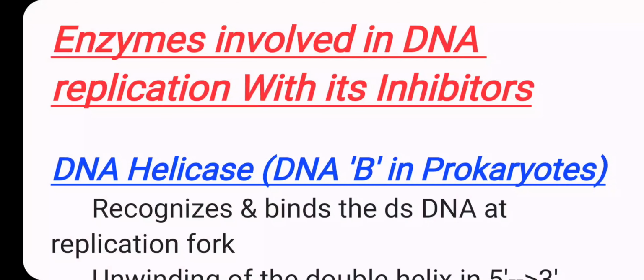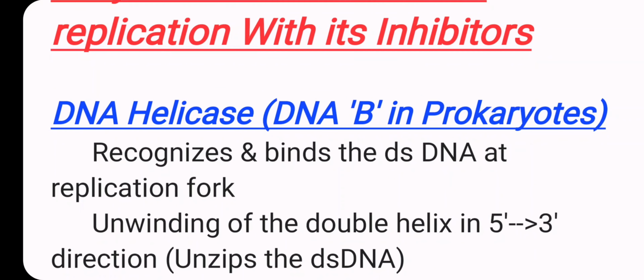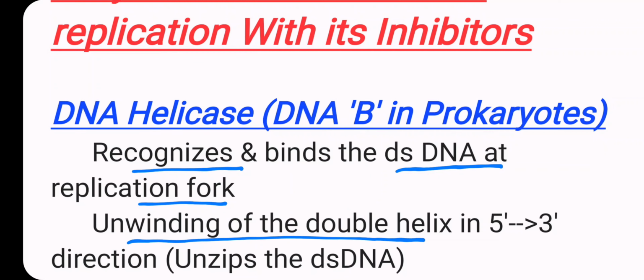Today's important topic is about enzymes involved in DNA replication with their inhibitors. Start with DNA helicase, also known as DnaB in prokaryotes. First of all, it recognizes and binds the double-stranded DNA at the replication fork, and unwinds the double helix in the 5'3' direction. That means unzipping of the double-stranded DNA.